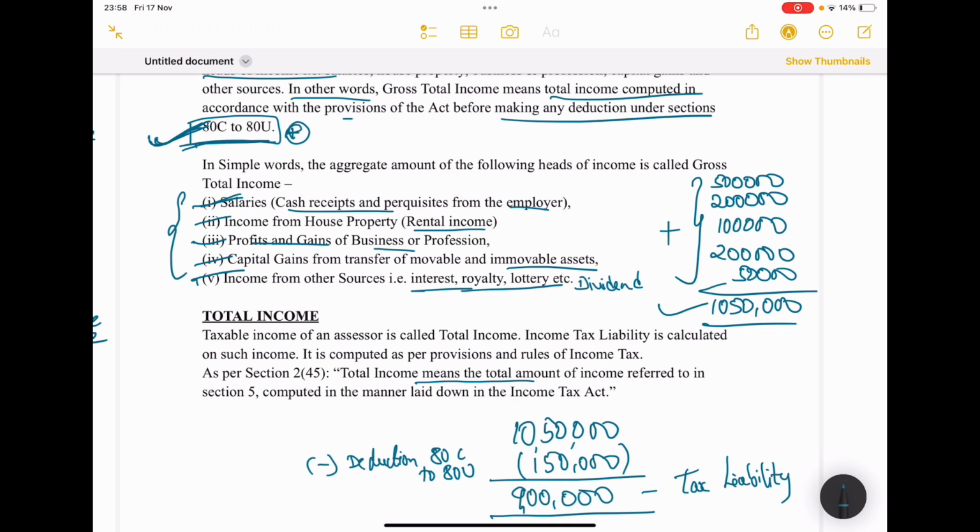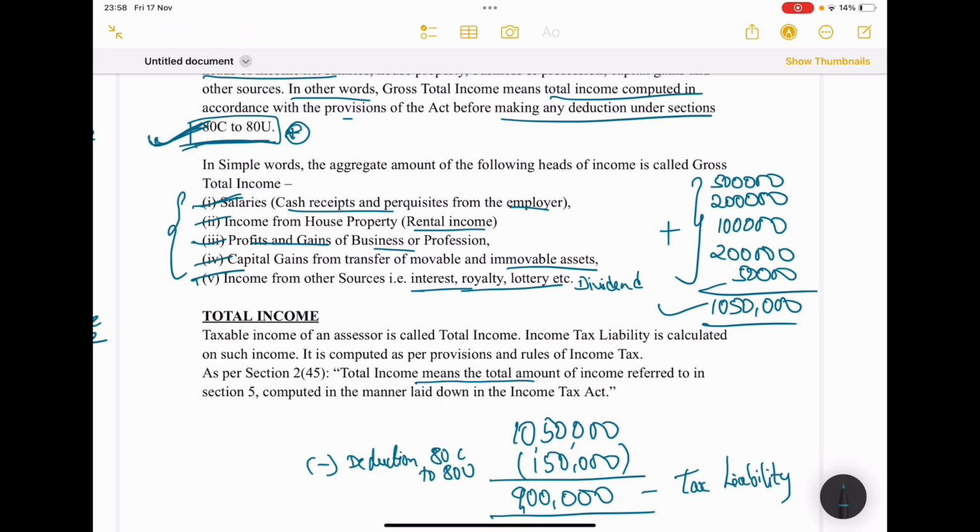Instead of that, total income is nothing but the final tax liability of the assessee after deducting deductions under section 80C to 80U. We can write it like that.